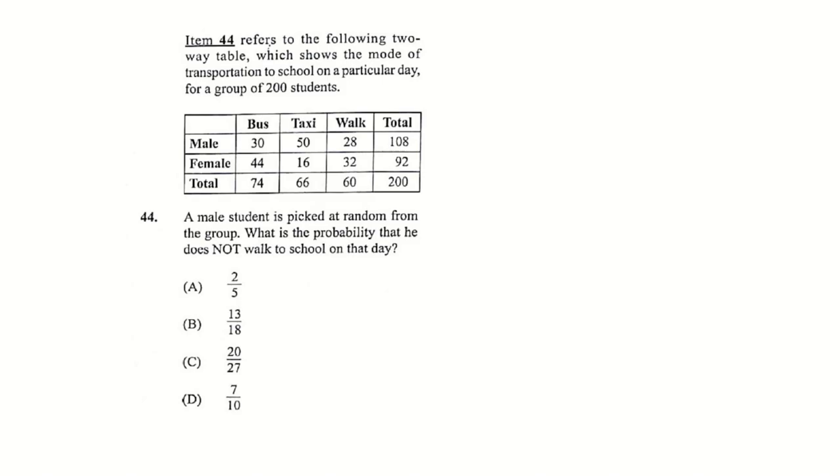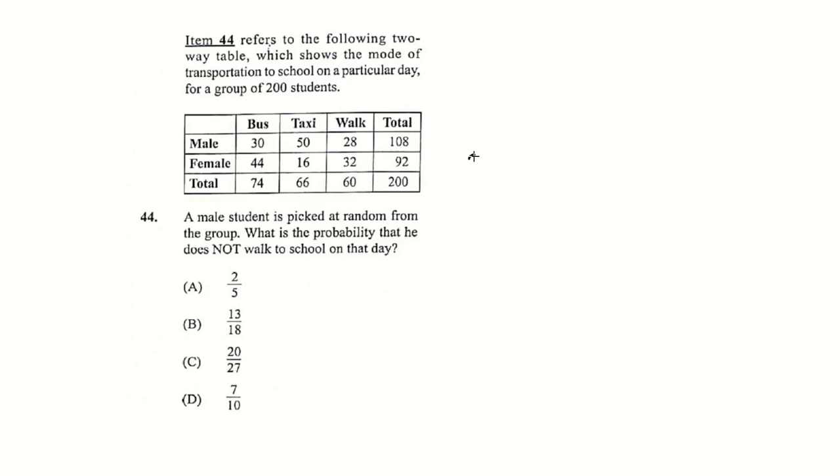Item 44 refers to the following two-way table, which shows the mode of transportation to school on a particular day of a group of 200 students. A male student is picked at random from the group. So we're not looking at females, we're just looking at males, okay? So you cannot use a total of 200. We have to use a total of 108. What is the probability that he does not walk? Not walk would be 30 plus 50, which is 80.